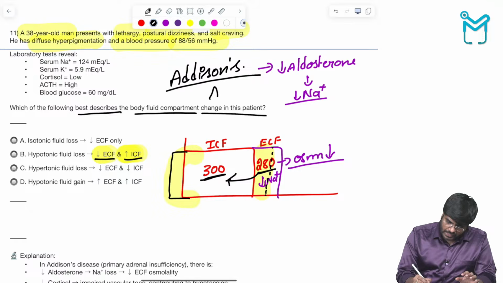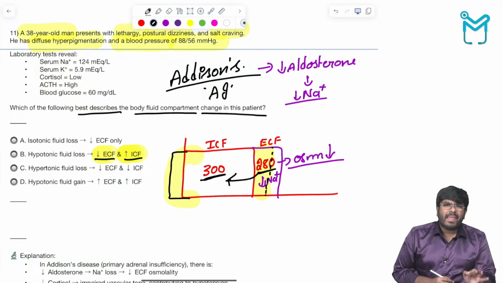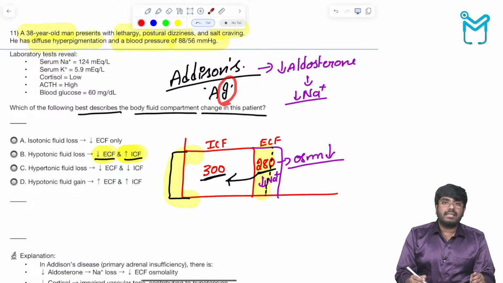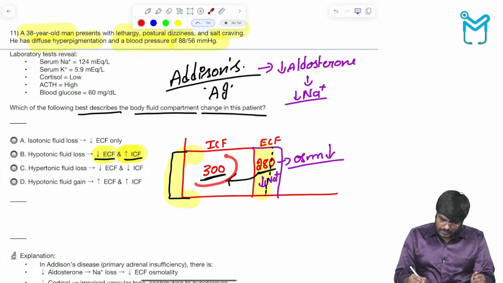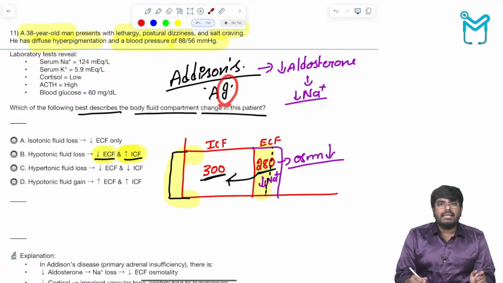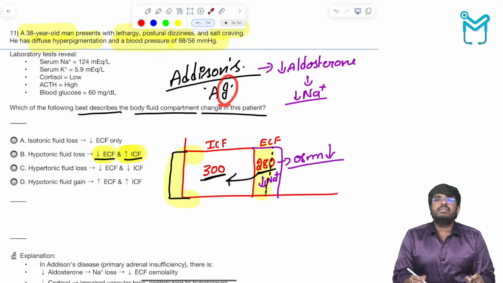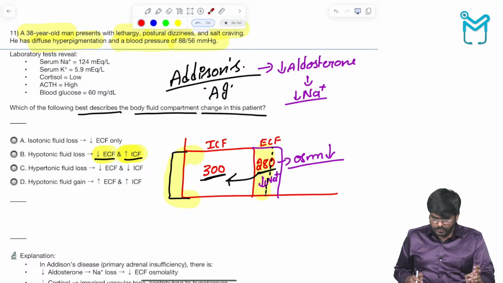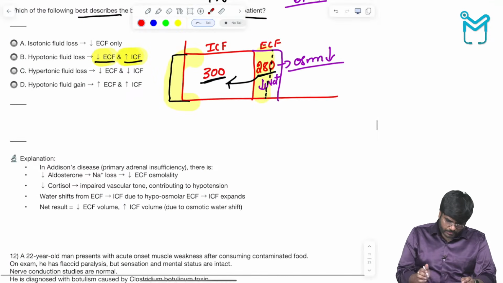Addison's is also called what? Adrenal insufficiency. Agreed or not? Addison's is also called adrenal insufficiency because there is no aldosterone, no cortisol. How to remember this for your exam? Let me give you a trick. In adrenal insufficiency, I is increasing. What is I, sir? Intracellular fluid will increase. In adrenal insufficiency, the I increases, that is, the intracellular fluid will increase and extracellular fluid will decrease. Okay? Done? Chalo. So B is the answer.